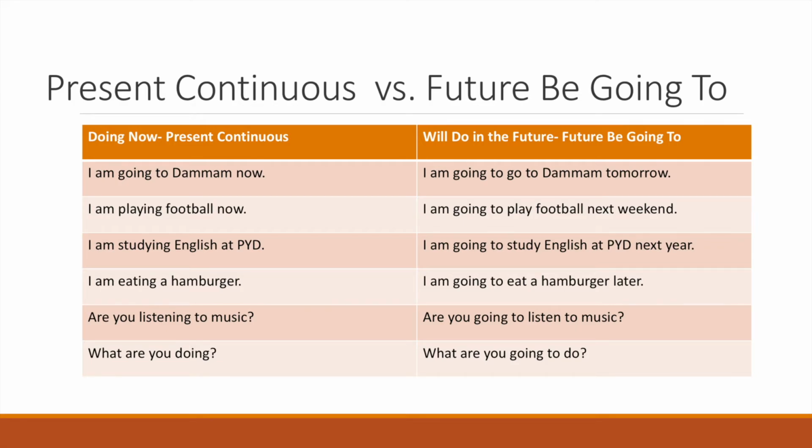There's a big difference when we talk about the present continuous and the future with be going to. The big difference is that the present continuous is talking about something happening now, whereas the future with be going to is to talk about the future or something that will happen. Again, here you have many examples. Pause the video, take a moment to look at the chart, and you can see how they are different.